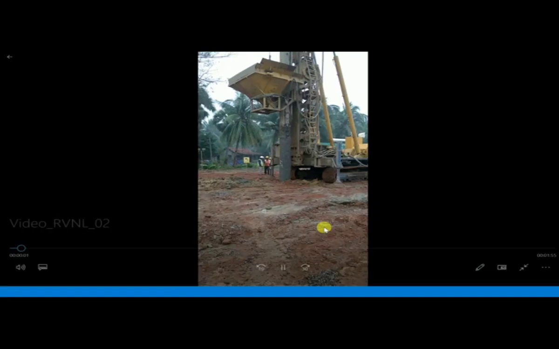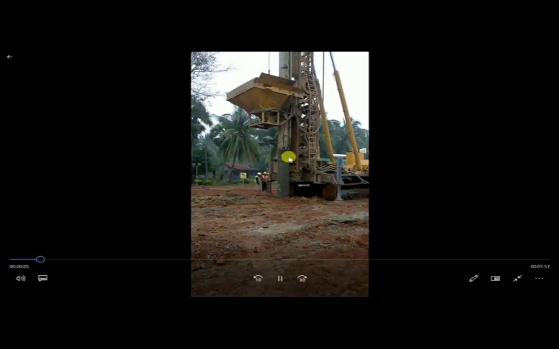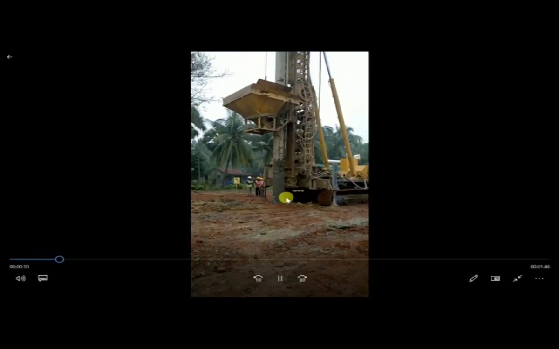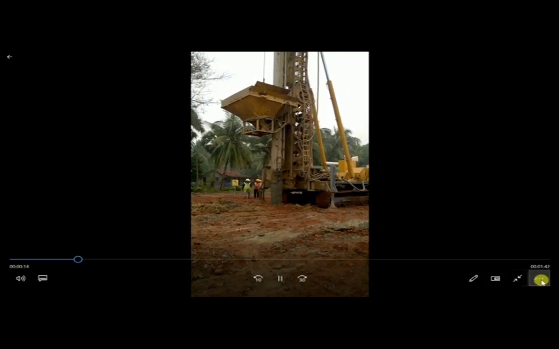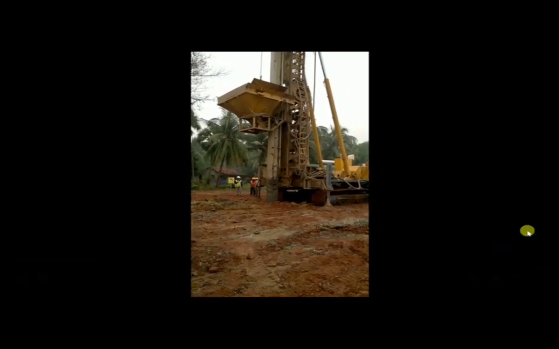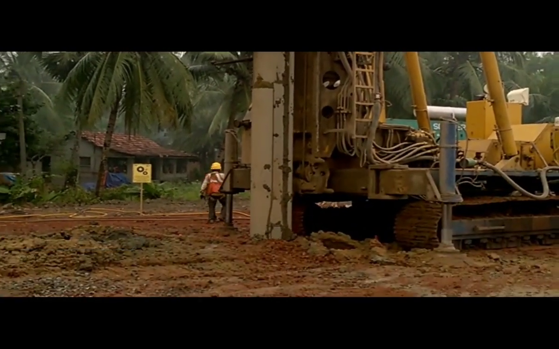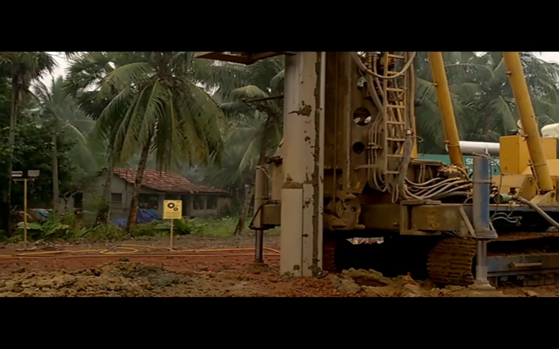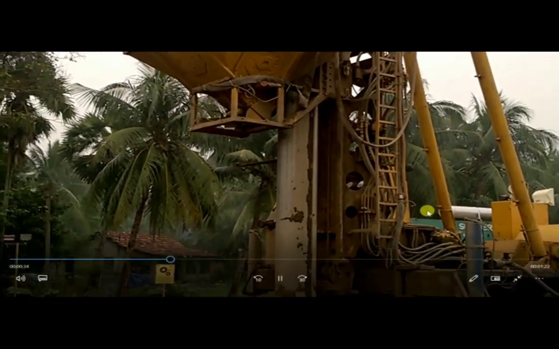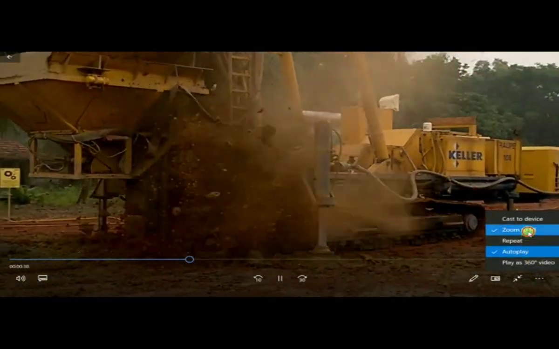Here you can see this is your rig which has started being pushed to the ground. The point is going down. You can see, this is compressed air. Whenever it finds resistance, it pushes with compressed air. Now it's being pushed to the required depth. This is also compressed air.